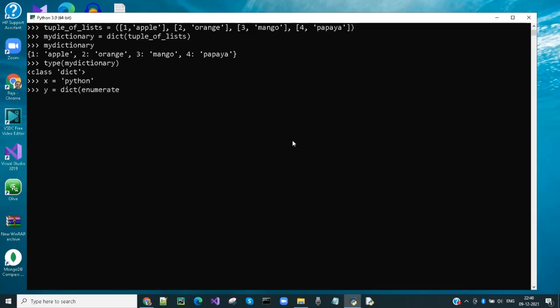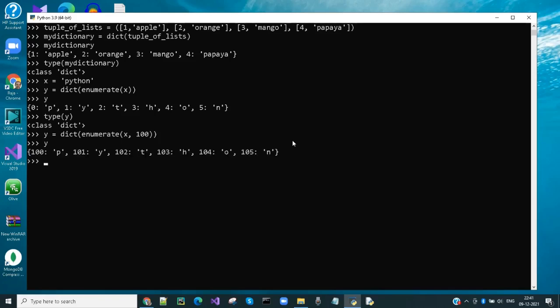Let's create a string variable and convert it to a dictionary using the dict function along with the enumerate function. Let's use the enumerate function with an initial value. So the key starts from 100 and increments by 1.